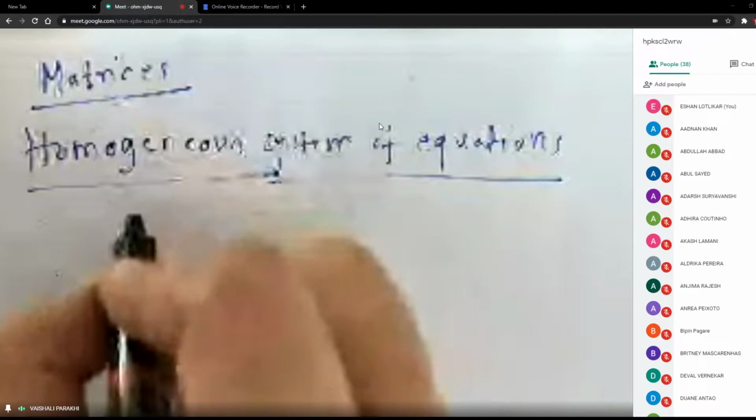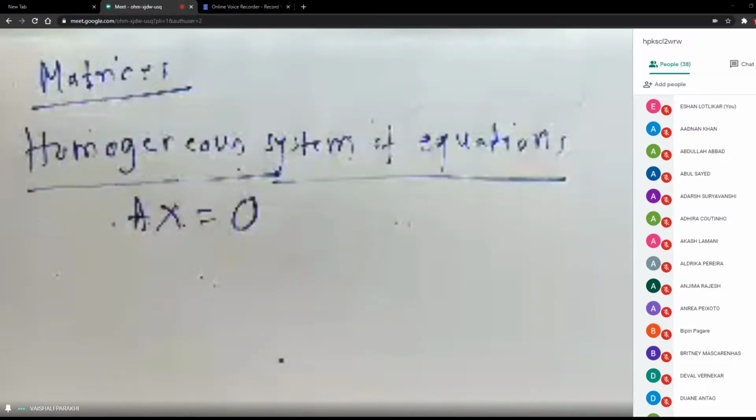What is this O, students? O is the null matrix, right? So the right hand side of all the given equations are zeros. Means there will not be any constant which is non-zero on the right hand side. Then we call the system a homogeneous system of equations.